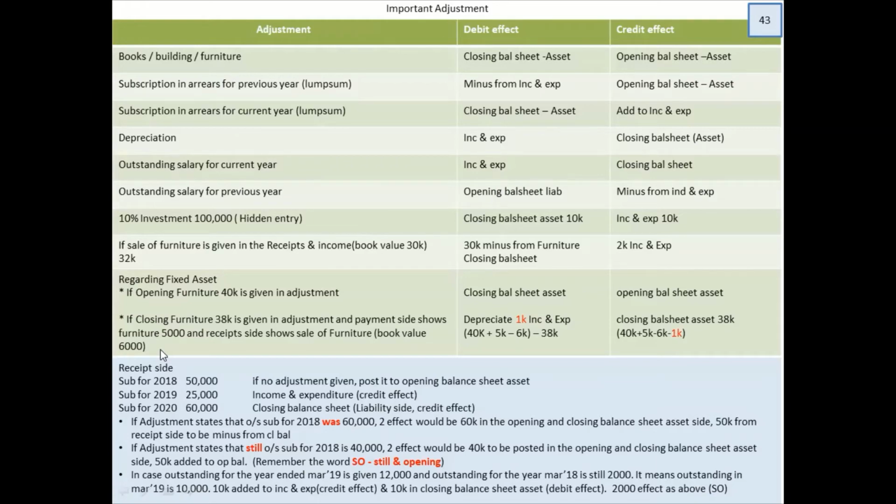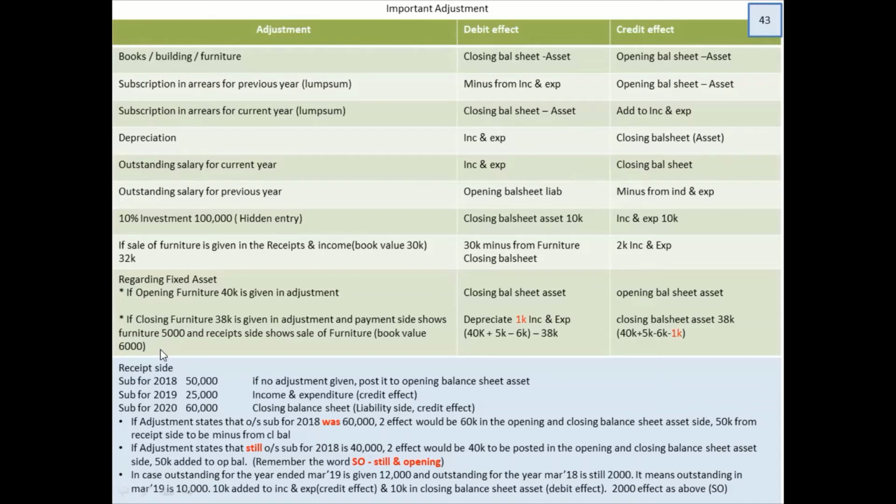Now in the receipts and payments, they are saying that you have sold furniture of book value 6,000. So 40 plus 5, that is 45, minus 6. If I do that, I understand that the value of my furniture is 39,000.